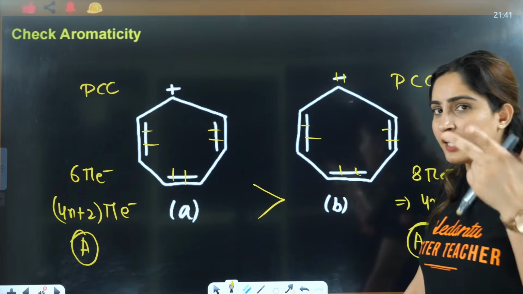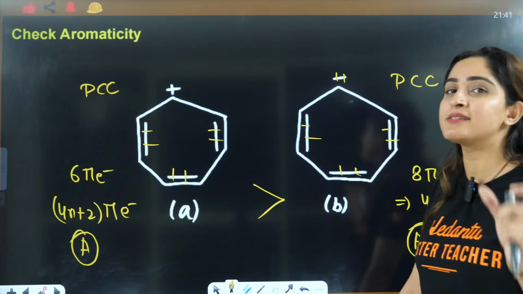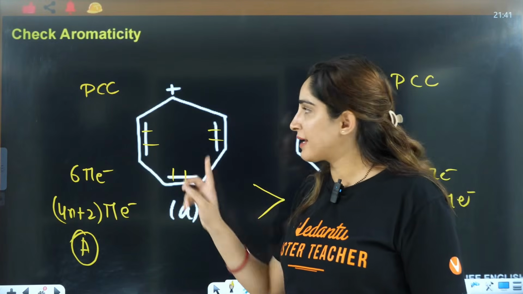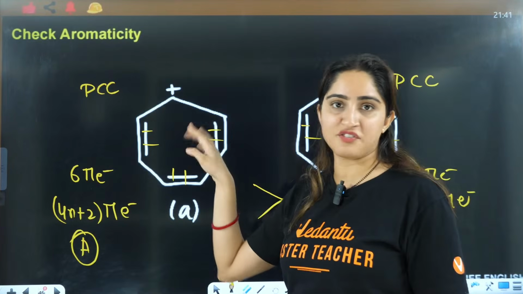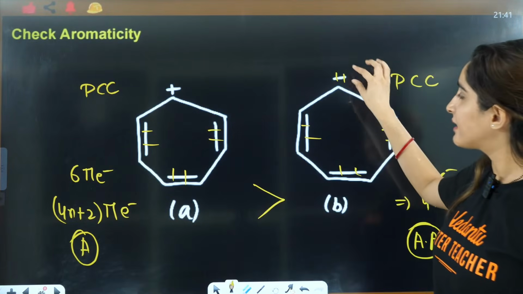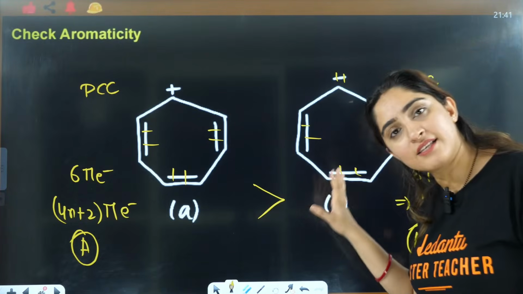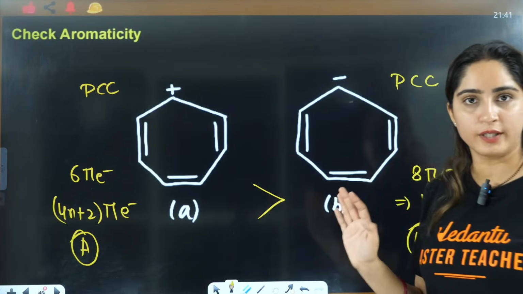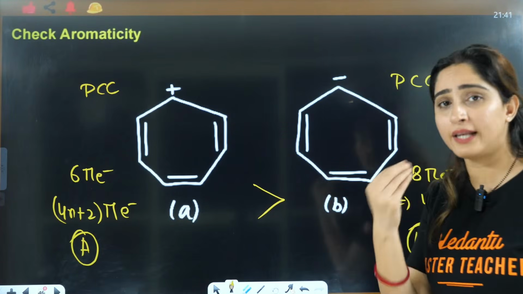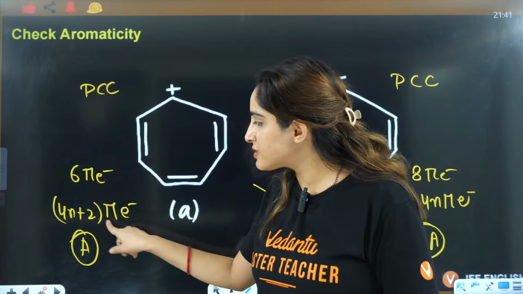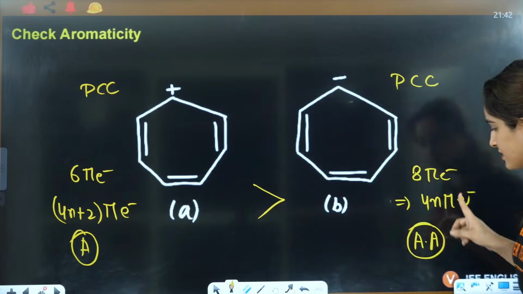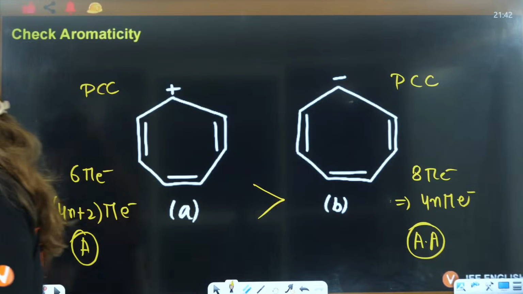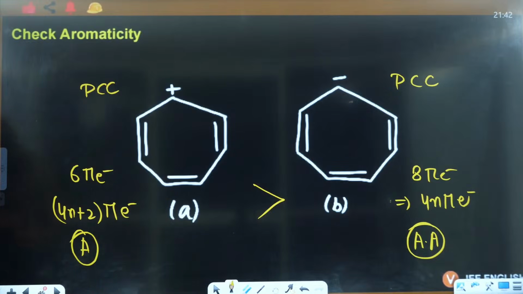PCC, planar cyclic conjugated, you will check. Planarity means you should have sp2 hybridization. Double bond carbons are always sp2 hybridized. Carbocation, I told you, in delocalization is sp2 hybridized. Carbanion also, in delocalization, is sp2 hybridized. So this is how PCC is followed. If it is PCC, check the electrons. 6 pi electrons falls to this category, this falls to this category. This explains anti-aromatic, this explains aromatic, right?